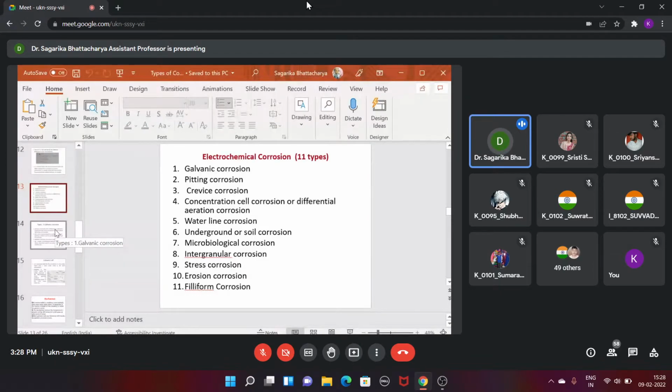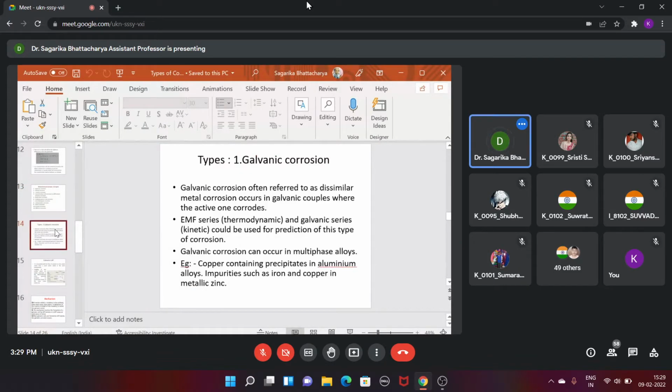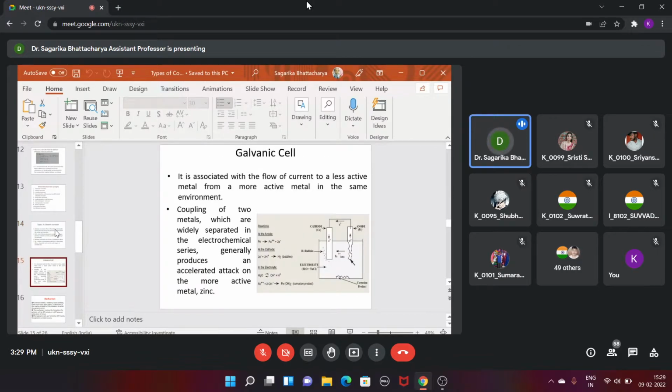So on the basis of these concepts, we will be talking about different types of electrochemical corrosions. And the galvanic corrosion, I think I already discussed, the zinc and the copper corrosion is the example of that. Or here there is another example.